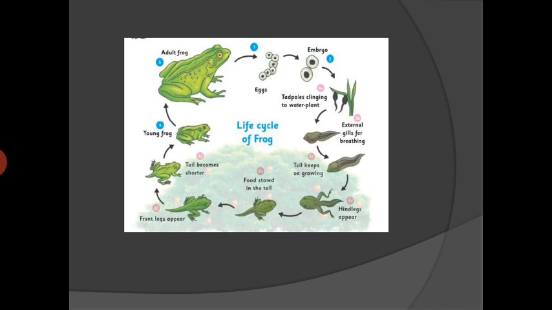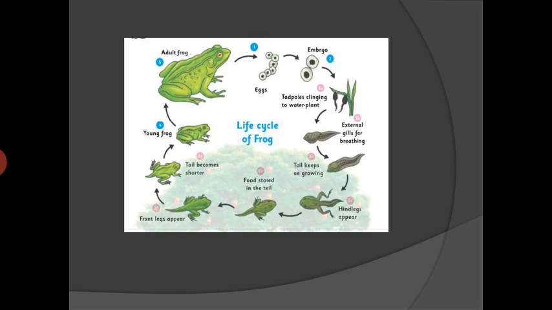Look at the first stage. Frog lays eggs in the water. Then these eggs convert into the embryo. And then tadpole appears. And tadpole clings to the water plant. Then what happens next? Frog's hind legs appear. Then its front legs appear. And then the tail disappears. And the frog becomes a young frog. Once it becomes a young frog, it later converts into the adult frog.